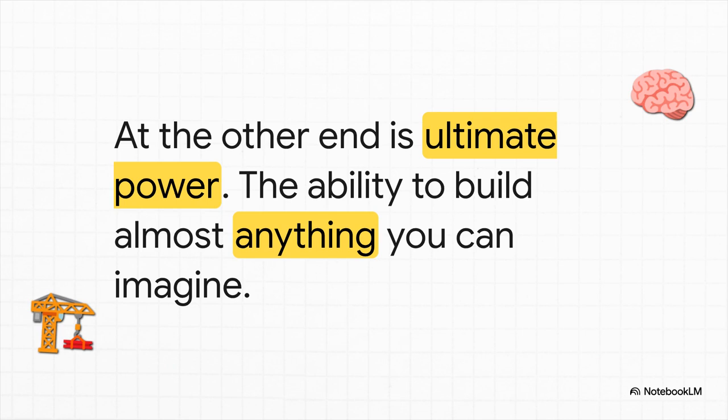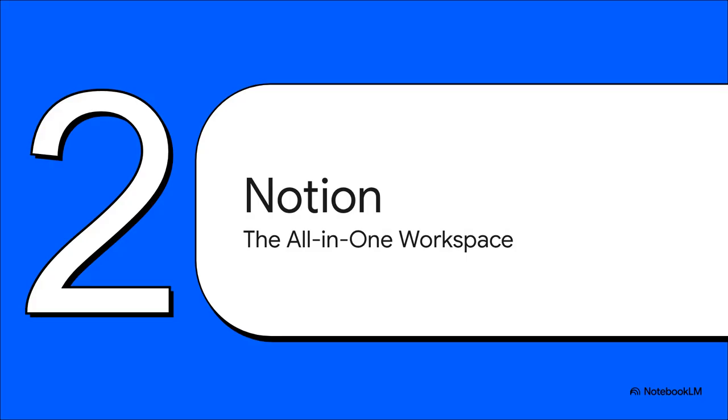Now let's swing all the way to the other side of the spectrum, to ultimate power. This is where you find the tools that aren't just for taking notes, they're for building entire systems. They literally give you the ability to construct whatever you can dream up. And this is where we find our two main contenders, Notion and Obsidian. First up in the power category, we have to talk about Notion. It's really the champion of the all-in-one workspace. The whole idea behind it is to bring everything and everyone into one place.